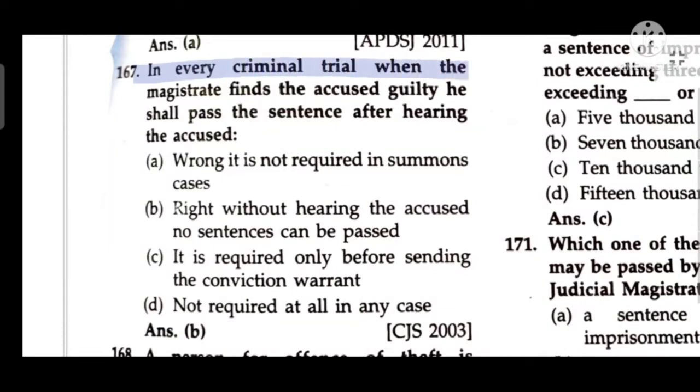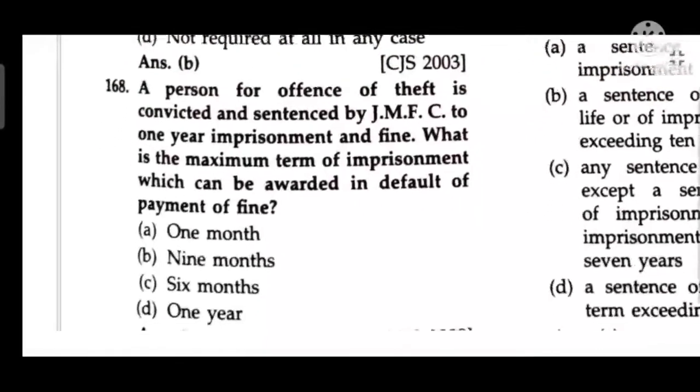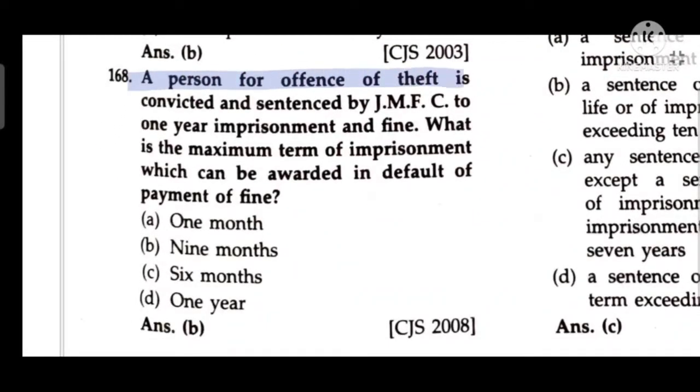In every criminal trial, when the magistrate finds the accused guilty, he shall pass a sentence after hearing the accused. Without hearing the accused, no sentence can be passed. A person convicted of the offence of theft is sentenced by JMFC to 1 year imprisonment and fine. What is the maximum term of imprisonment which can be awarded in default of payment of fine? 9 months.